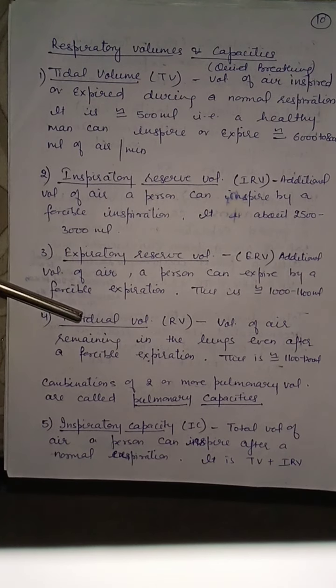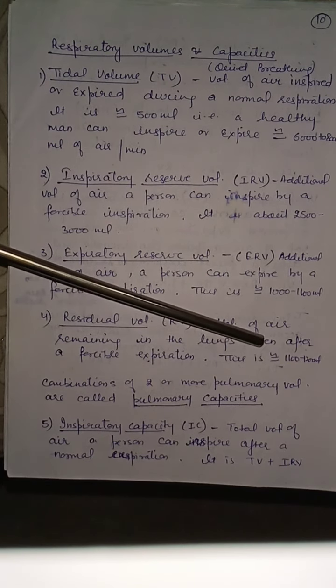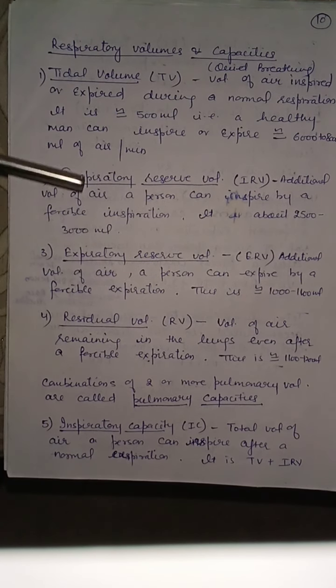Residual volume. The volume of air remaining in the lungs even after a forcible expiration, because lungs are never empty of air. There is always some amount of air present in the alveoli of the lungs. So the volume of air remaining in the lungs even after a forcible expiration is known as residual volume. It is approximately 1100 to 1200 ml.